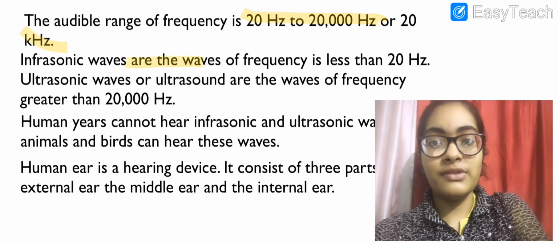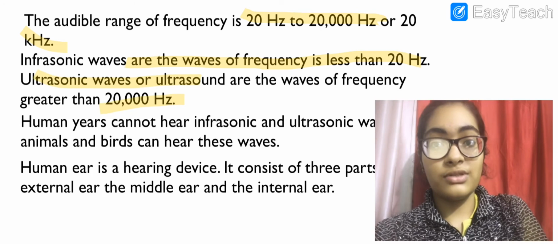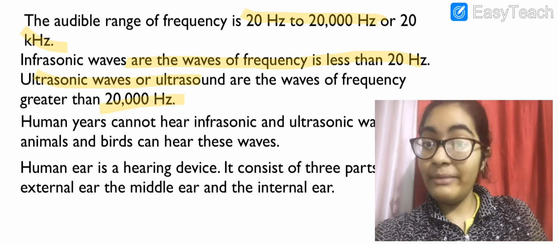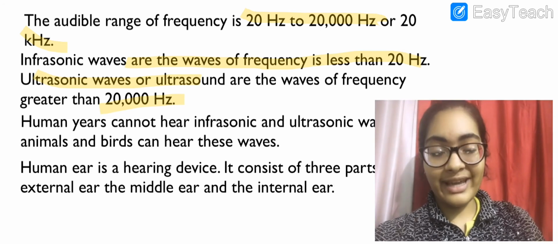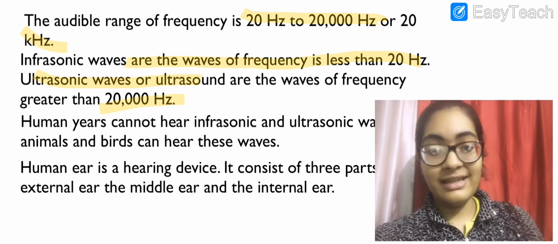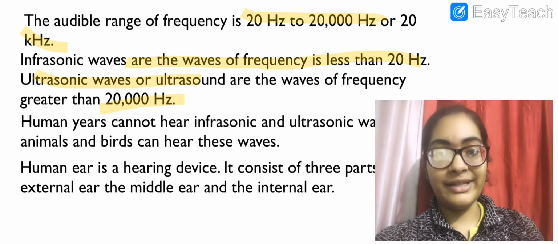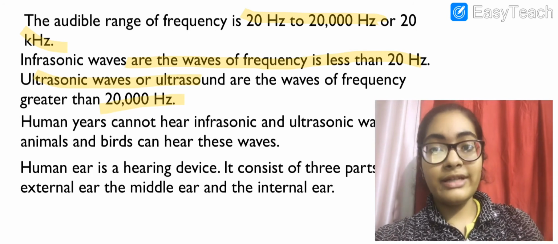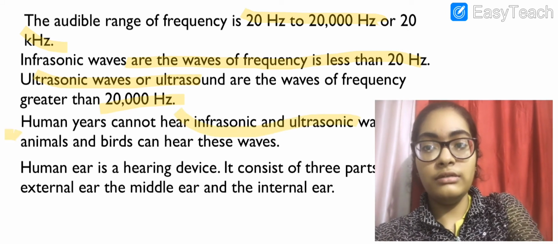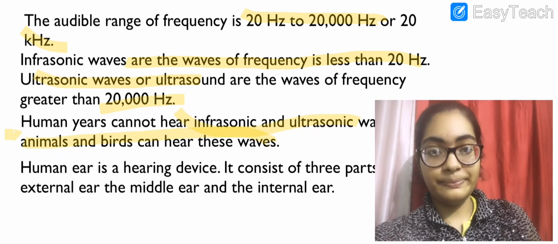Infrasonic waves are waves of frequency less than 20 Hz, and ultrasonic waves are more than 20,000 Hz. See, infra means less, right? So less than 20 Hz, the lower limit, and ultra, more, so that is more than 20,000 Hz. Human ear cannot hear infrasonic and ultrasonic sound waves, but the animals and birds can hear these waves.